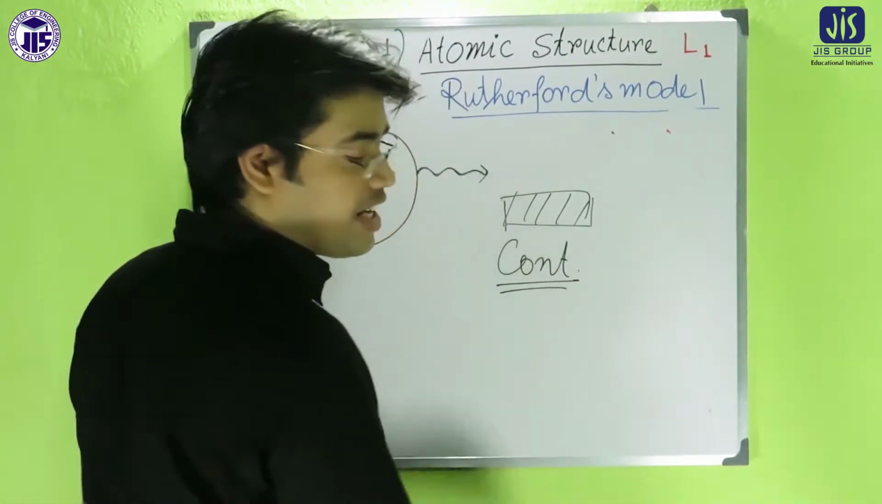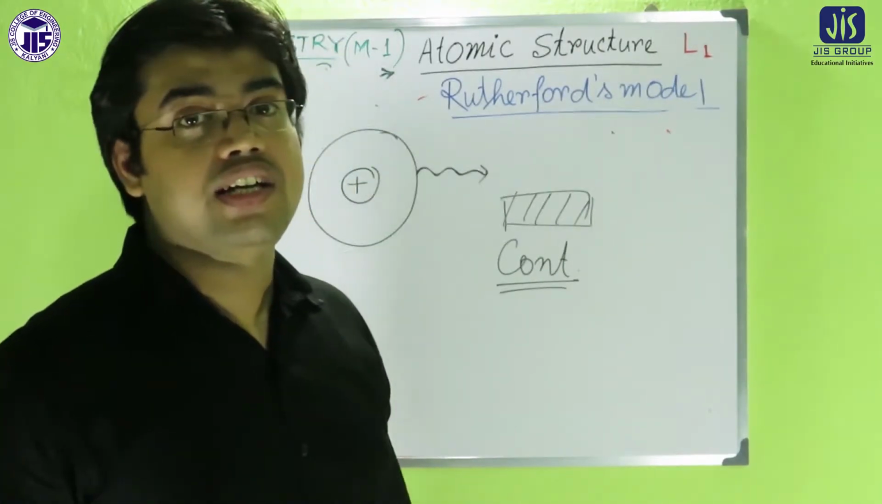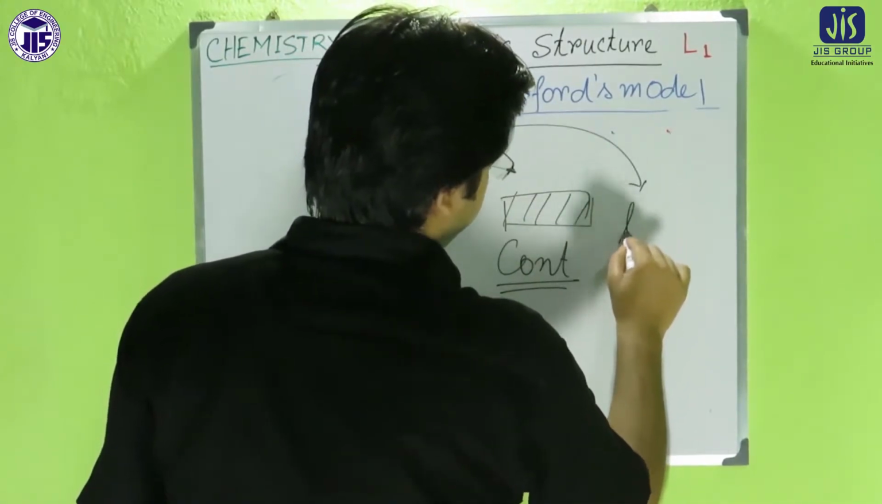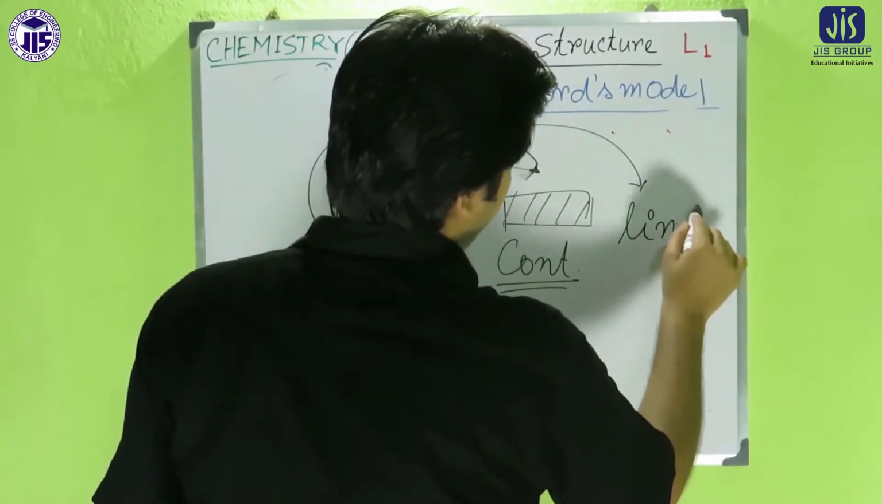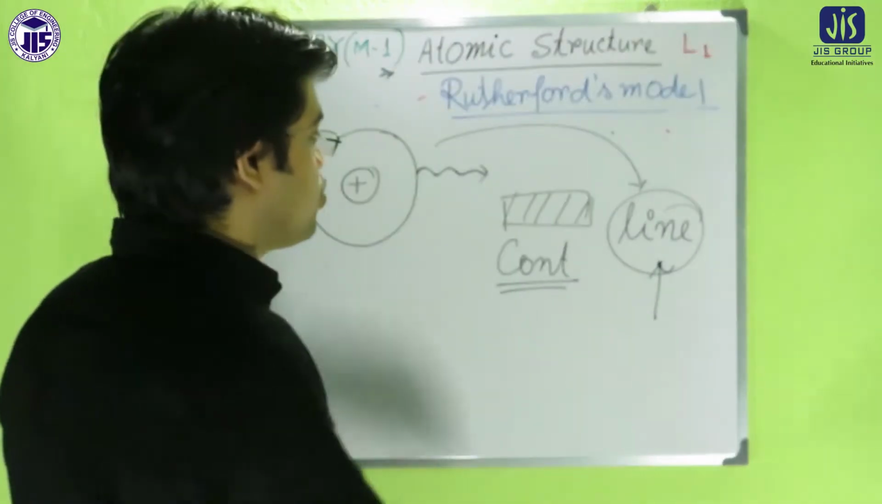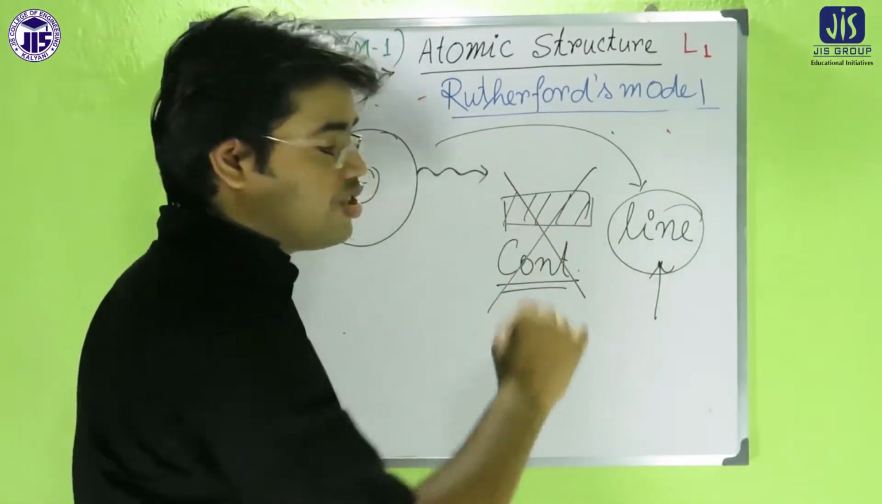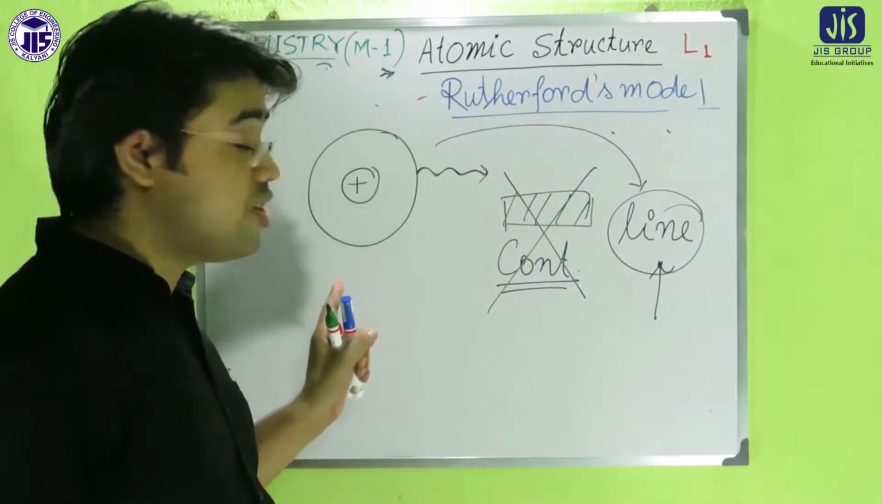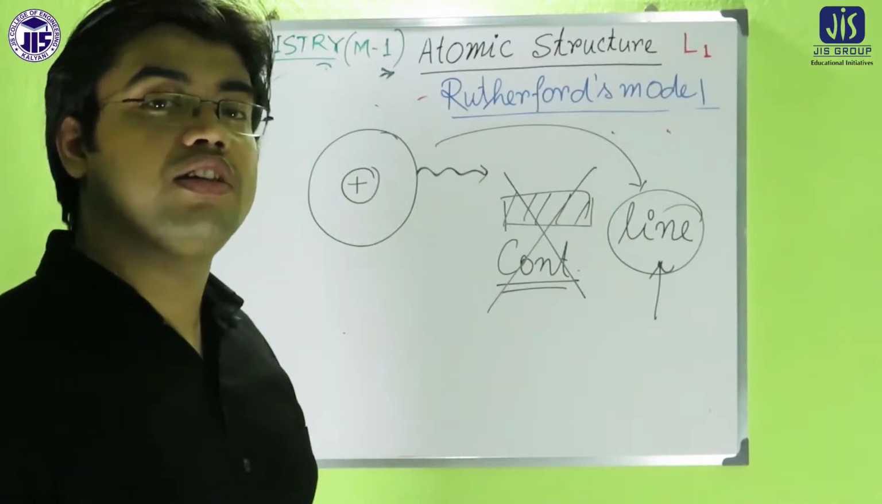That should be a continuous spectrum. But actually what we get is the line spectra. That means experimentally the atomic spectra is the line spectra. So a continuous spectrum is not obtained from the atom. So this is another drawback of Rutherford's model.